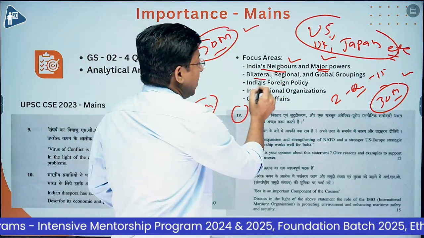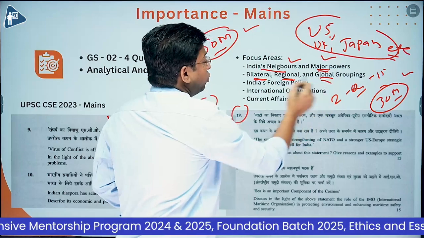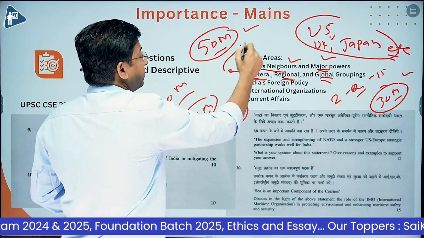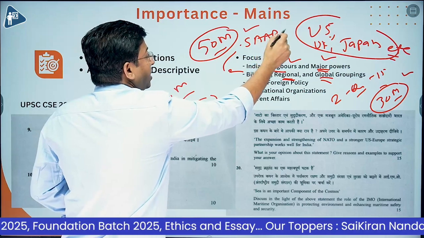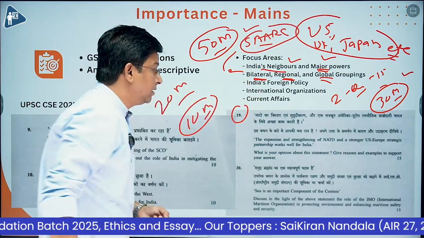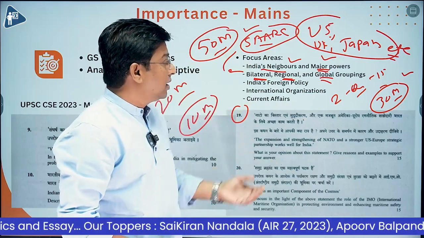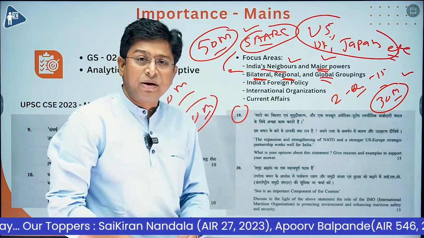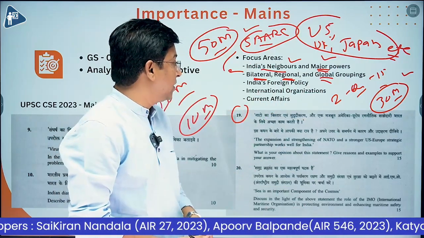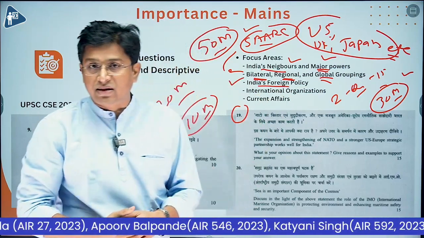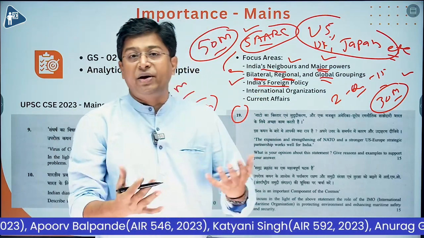Then there are bilateral, regional and global groupings, like for example SAARC. Last year itself there was a question on SAARC and BIMSTEC. So many regional organizations and global groupings are asked in the mains examination. Then India's foreign policy, typically India's stance on various international issues like climate change.